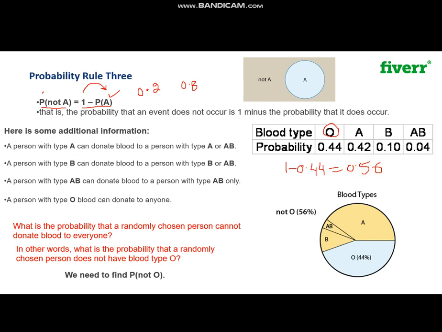So the probability of non-occurrence is equal to 1 minus the probability of occurrence. These are just simple questions. We get 56% of a colony or a country that do not have O positive blood. It's simple, we can find the other blood groups with the help of this formula.